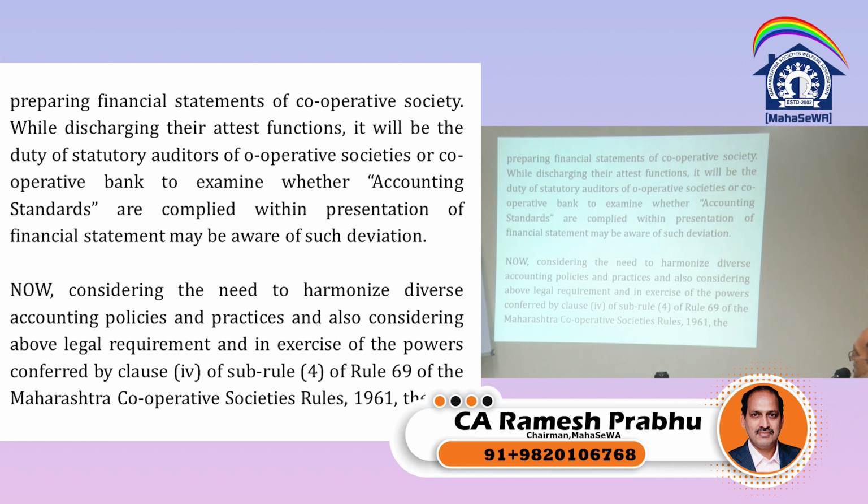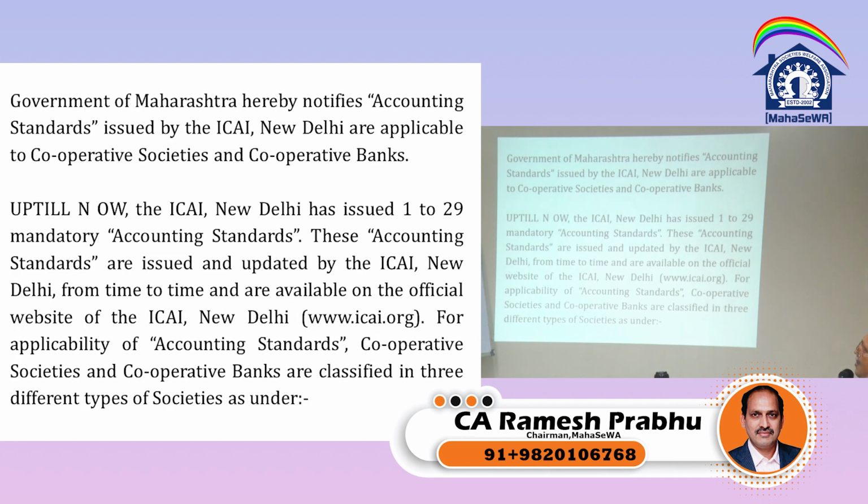This is a circular. While considering the need to harmonize diverse accounting policy and practices and also considering legal requirement, and in exercise of the powers conferred by clause 4 sub rule 4 of rule number 69 of the MCS Act, the government of Maharashtra hereby notifies that accounting standards issued by the ICAI New Delhi are applicable to cooperative society and cooperative banks. That means now the accounting standards have become applicable. Up till now, the ICAI New Delhi has issued 1 to 29 mandatory accounting standards. These accounting standards are issued and updated by the ICAI New Delhi from time to time and available on the website. For the applicability of accounting standards, cooperative society and cooperative banks are classified in 3 different levels.